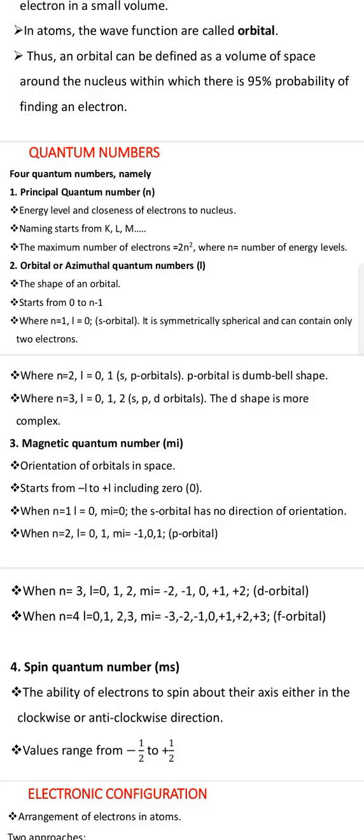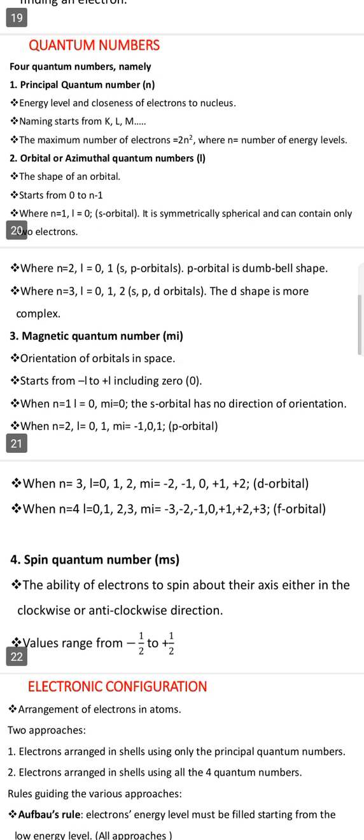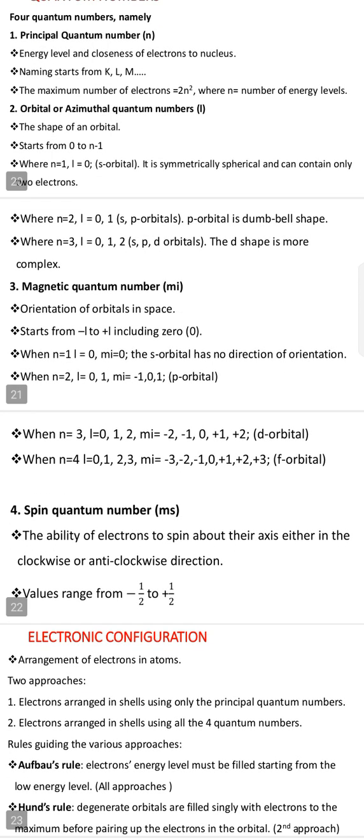But when you are told to find the number of electrons that the shells can contain, the K shell contains 2, and all of the others contain 8. But when you are told to find the maximum number, that one you use the formula. So when you use the formula, you get 2 for the K, 8 for L, 18 for M, and 32 for what? N. So that's it for principal quantum number.